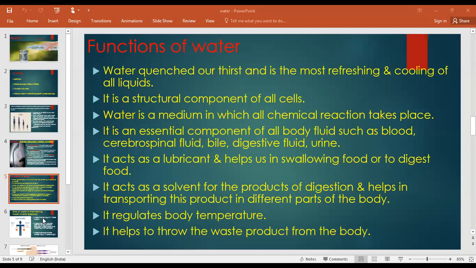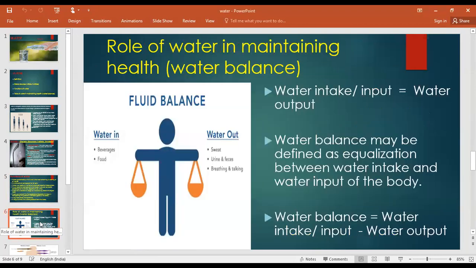Next, so functions are done. Now we are going to see the role of water in maintaining good health. Before knowing about the role of water in maintaining good health, we should know how water comes into our body and how water goes out of our body. That is known as water balance, or you can say fluid balance. The role of water in maintaining health is water balance, also known as fluid balance. So you can see a balance in the picture over there.